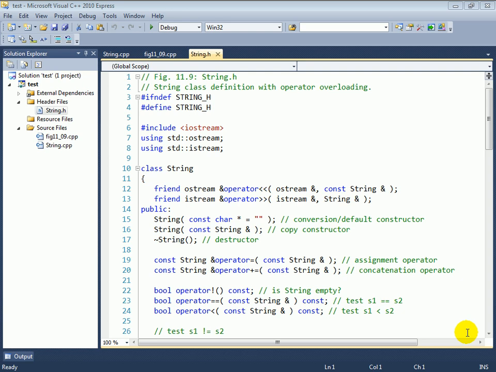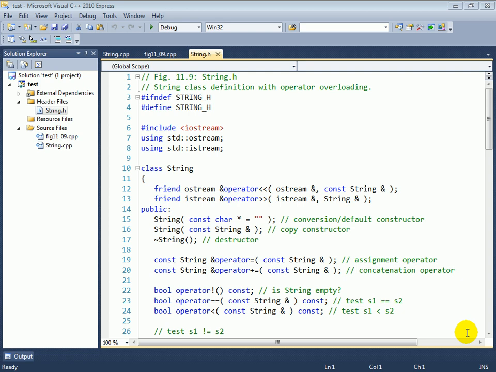Figures 11.9 through 11.11, Case Study, String Class. Now, as you know, the C++ standard library already has a string class. So what we're doing this example for is to introduce some other key overloaded operators and techniques, as well as another special type of constructor, which is known as a conversion constructor, which allows you to convert a value of one type to an object of a class. And we're going to do that with our own string class.